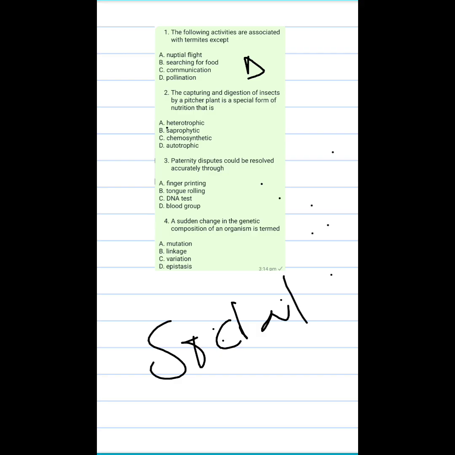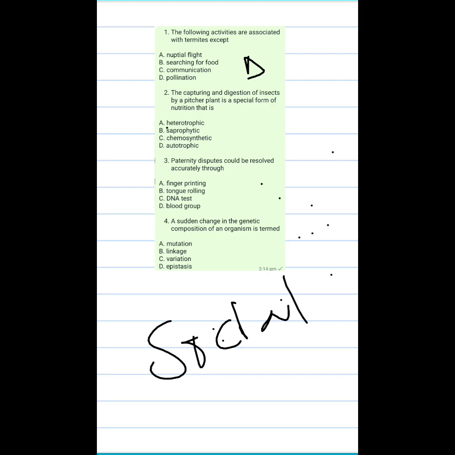So it's a process whereby living organisms manufacture their own food. Now, if the process of manufacturing their own food depends on sunlight, it is called photosynthesis. But if it does not depend on sunlight, it depends on chemical substances, chemical reagents like hydrogen sulfide, ammonia, we'll call it the chemosynthetic mode of nutrition.